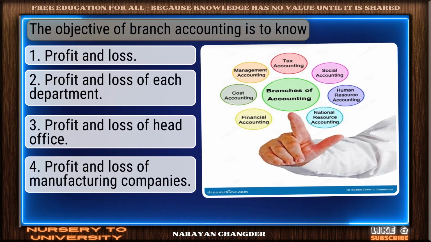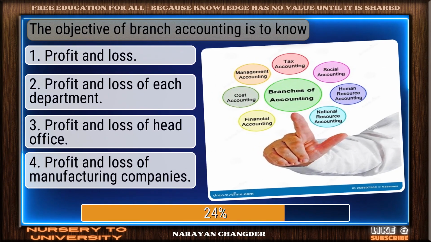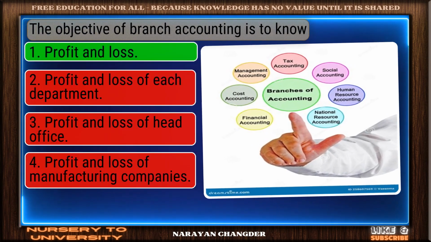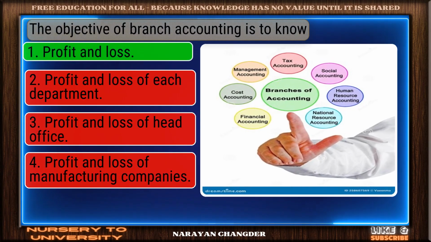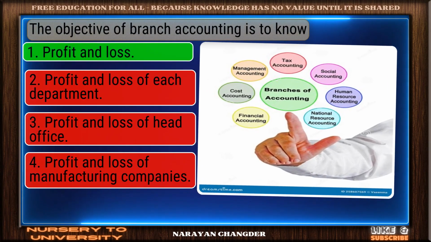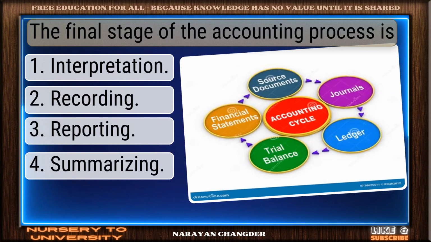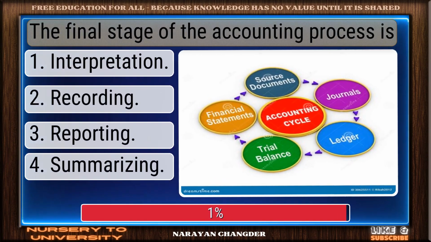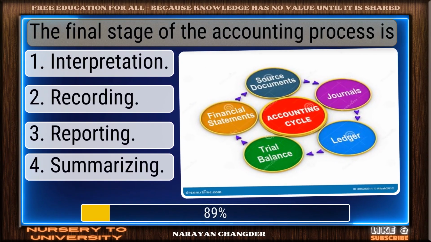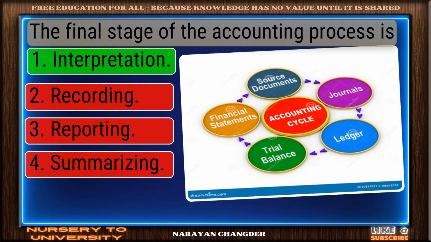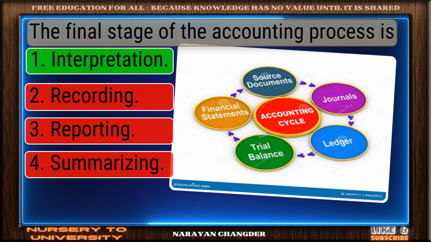The objective of branch accounting is to know. Nice selection. Profit and loss is the correct and valid answer. The final stage of the accounting process is. Right again. Interpretation is a valid answer.